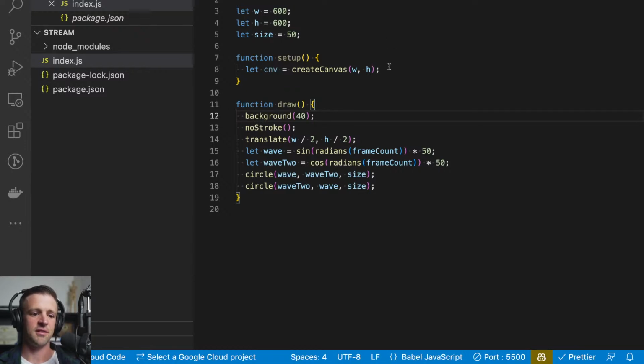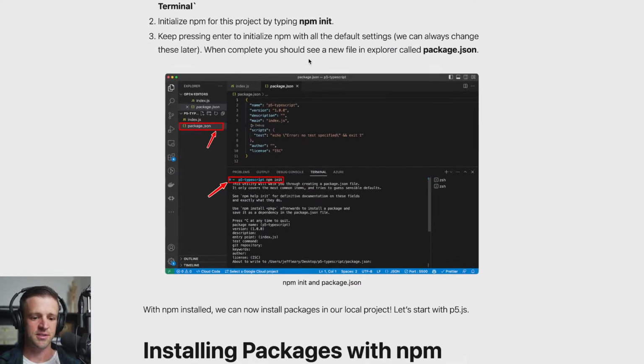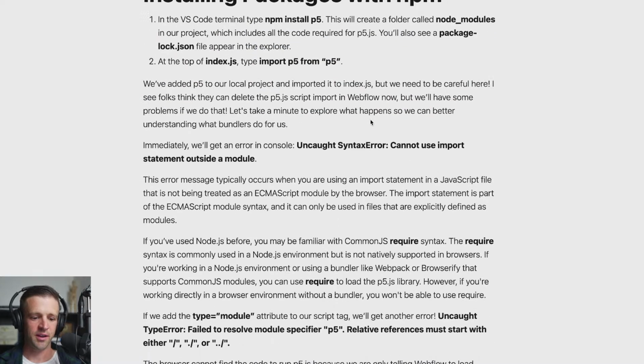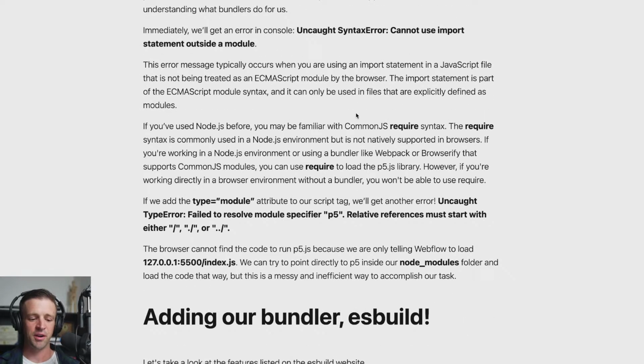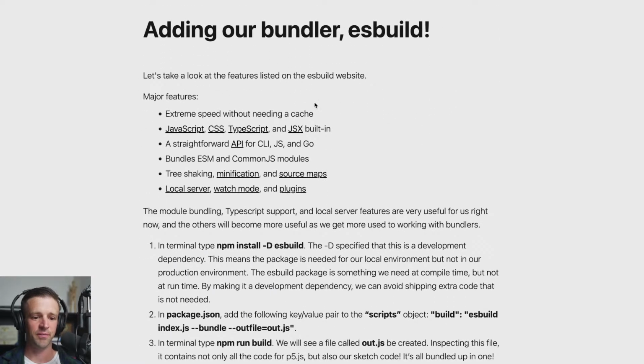I want to check the blog post real quick to make sure that we got all the dependencies that we need. Yep, so we imported everything. I talk a little bit here about other errors and ways you can try to import p5 from your node modules folder and specify type equals module within your script tag, but you're just going to run into a lot of errors doing that, so not really recommended. So we're going to go down the path of adding a bundler.